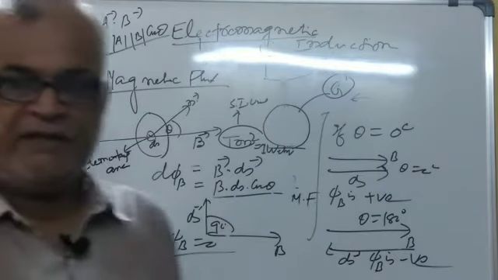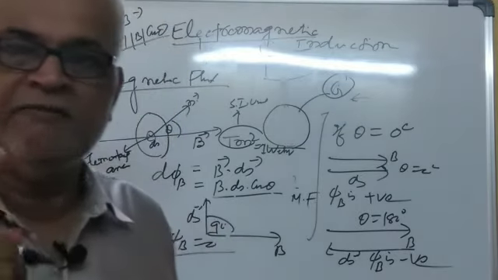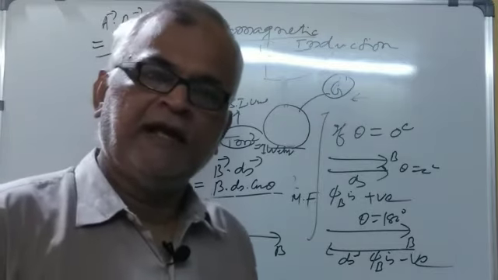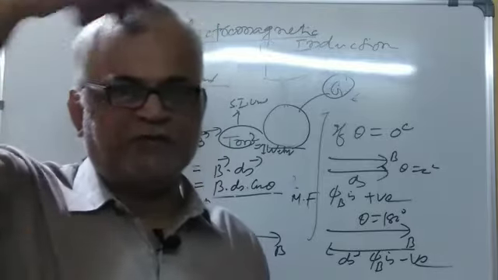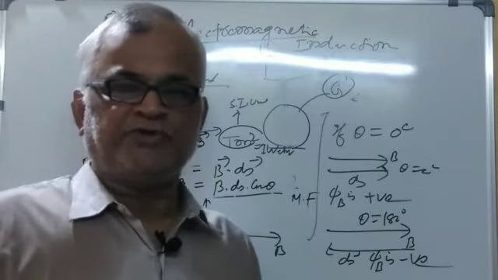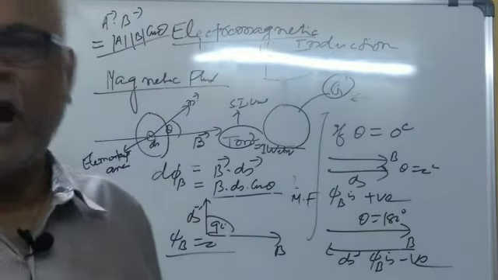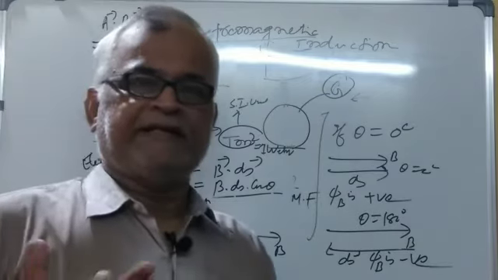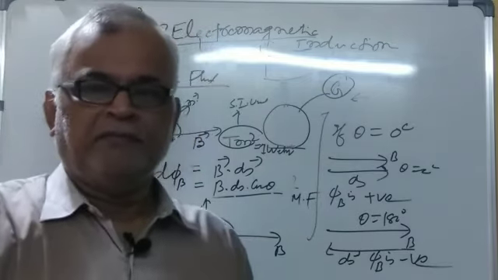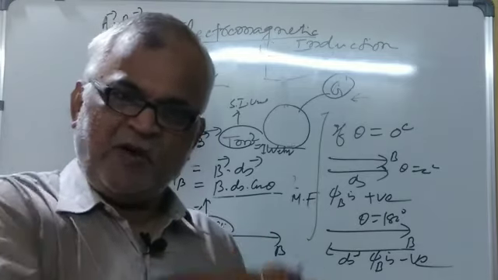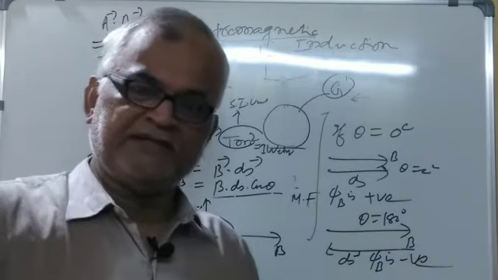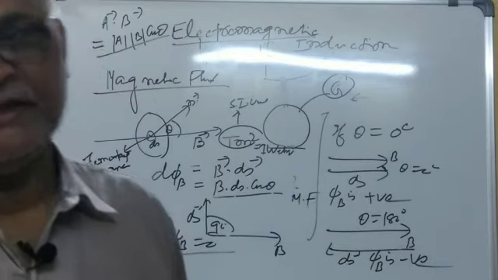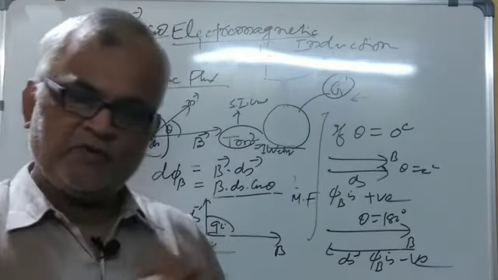So Faraday interpreted that whenever there is change in the value of magnetic flux, induced EMF is set up in the circuit, and when the circuit is closed, due to this induced electromotive force, a current is bound to flow in the closed circuit. This phenomenon, in which the rate of change of magnetic flux creates electric current in the circuit, is called electromagnetic induction. So I hope it is clear to everybody.